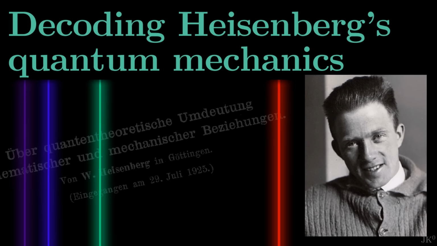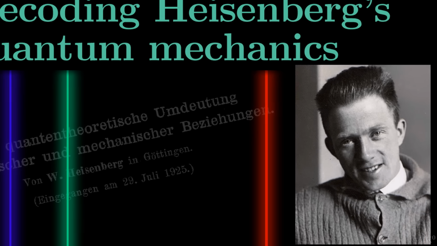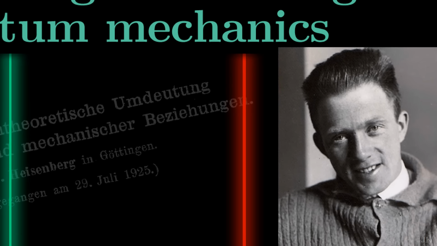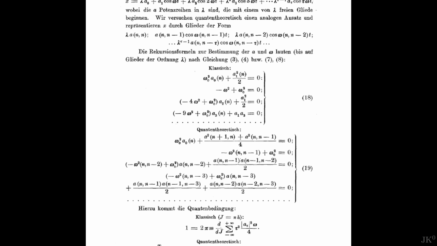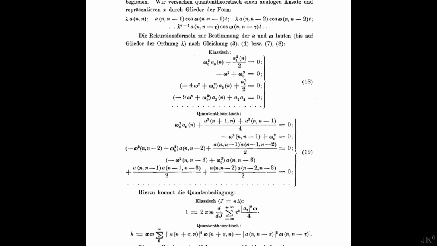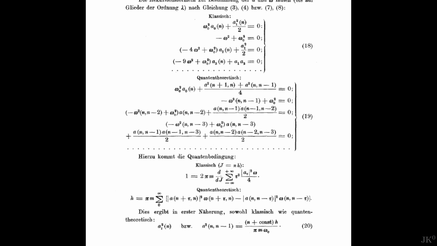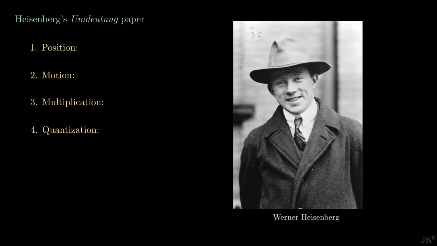In the summer of 1925, Werner Heisenberg developed the first consistent theory of quantum mechanics. The paper he wrote is cryptic, even for experts, but inside we find 4 groundbreaking ideas that rewrote the rules of physics. In this video, I will walk you through these ideas, concepts, and calculations to show you exactly how Heisenberg created quantum mechanics.